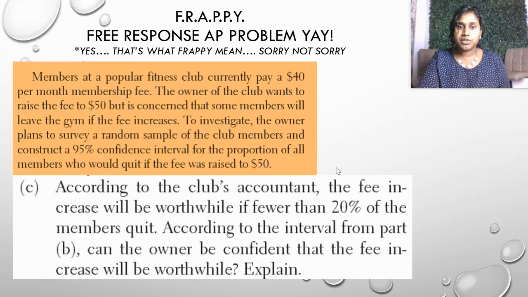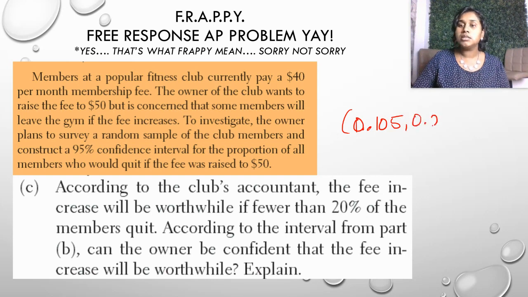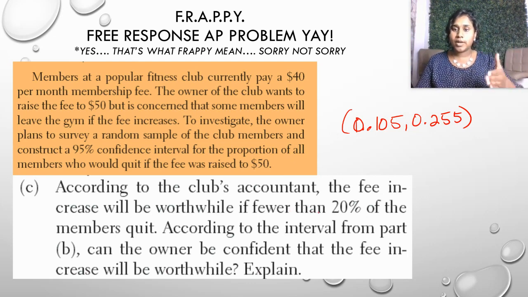Moving on to question C. According to the club's accountant, the fee increase will be worthwhile if fewer than 20% of the members quit. According to the interval from part B, so I'll write that out one more time. The accountant is saying we're going to be great if only 20% or fewer of our people quit.